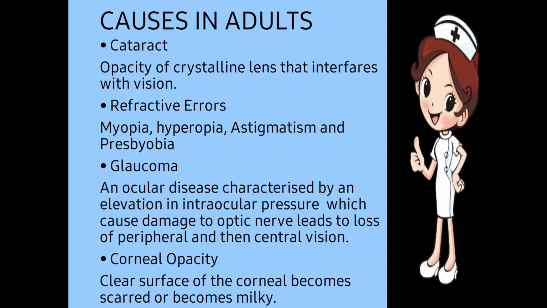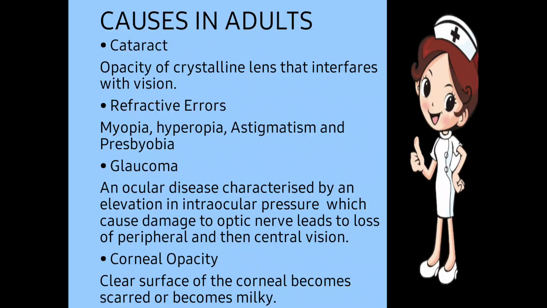Next one is refractive errors. Now we have different kinds of refractive errors. First one is myopia. Myopia is a condition in which the person has the minus number. Next one is hyperopia, a condition in which the person has the plus number. Astigmatism is a condition in which the person has the cylindrical number. Okay, and presbyopia is a kind of condition in which the patient needs distance as well as near correction also. The presbyopic condition starts after the age of 40.